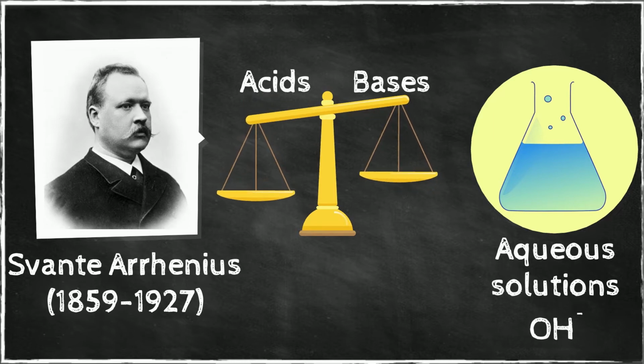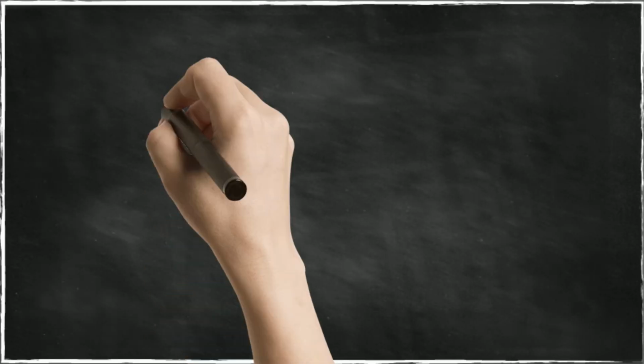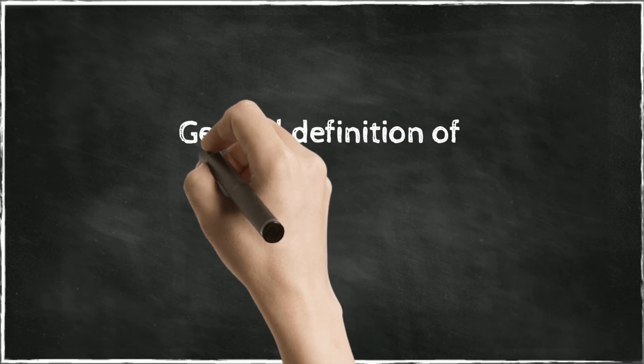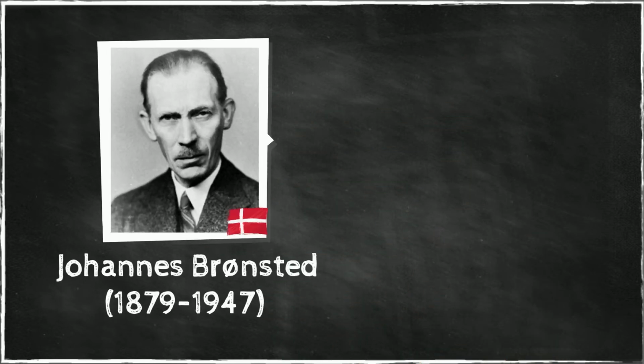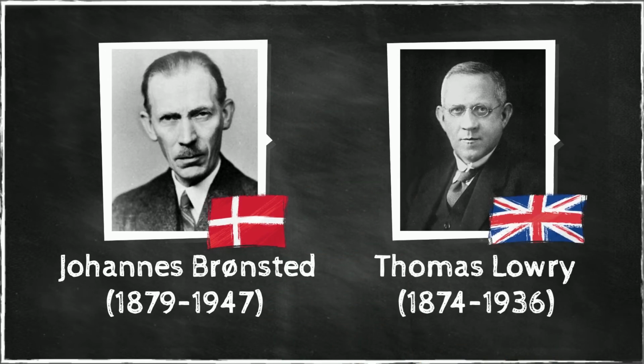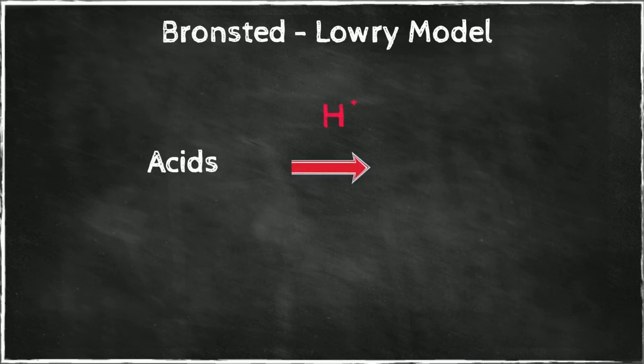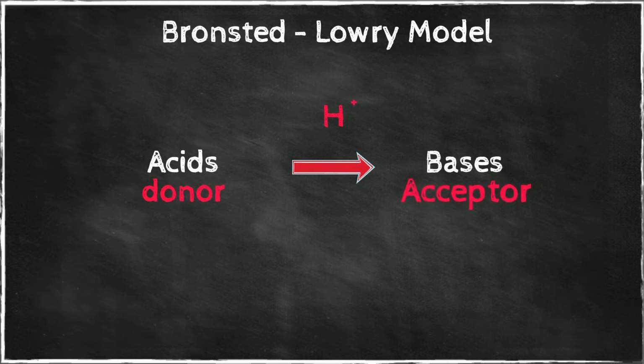base, the hydroxide ion. A more general definition of acids and bases was suggested by the Danish chemist Johannes Bronsted and the English chemist Thomas Lowry. In terms of the Bronsted-Lowry model, an acid is a proton donor, and a base is a proton acceptor.